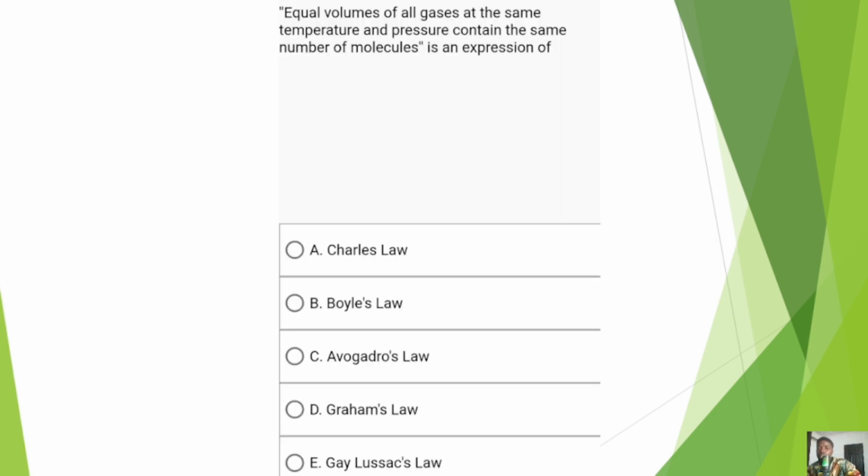The first question we have here, which is a JAMB past question, is: equal volume of all gases at the same temperature and pressure contain the same number of molecules is an expression of what law? Option A, Charles' law, B, Boyle's law, C, Avogadro's law, D, Graham's law, and E, Gay-Lussac's law. Obviously, the answer is C, which is Avogadro's law.